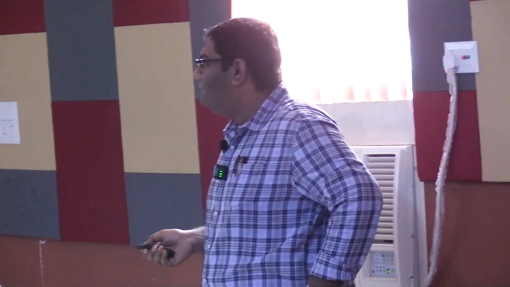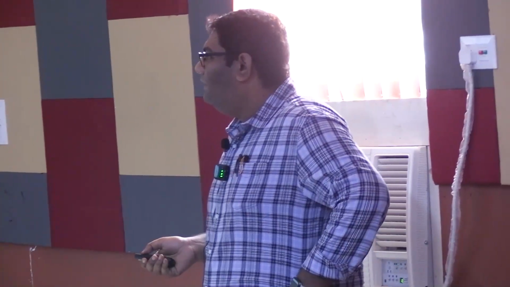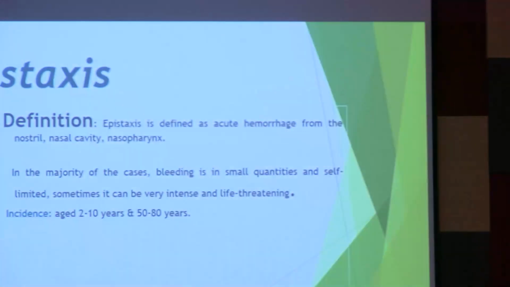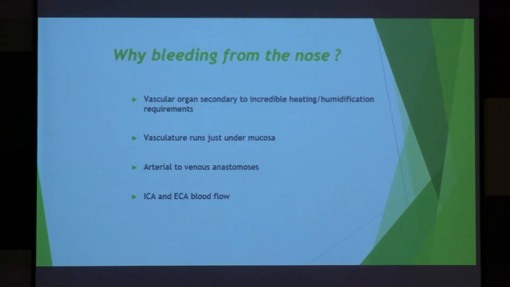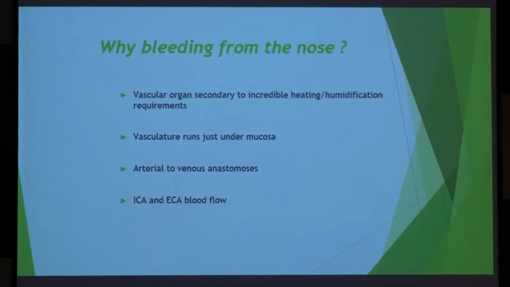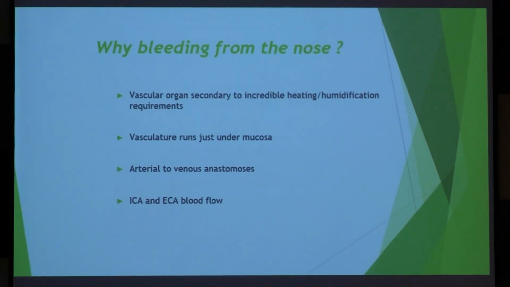Epistaxis means bleeding from the nose, from the nostril, from the nasal cavity, from the nasopharynx, all these things. Sometimes it is life threatening. Most commonly in aged patients and in young patients. Why is bleeding from the nose very common? Is bleeding from the nose not a very common thing? Does any other organ bleed like this?